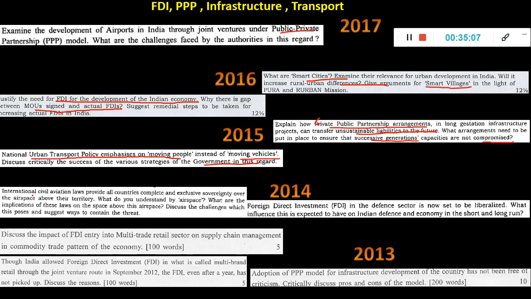2014: International civil aviation laws provide all countries complete and exclusive sovereignty over the airspace above their territory. What do you understand by airspace? What are the implications of these laws on the space above the airspace? Discuss the challenges which they pose and suggest ways to contain the threat. So it's about civil aviation. So here is a question on development of airports. It's about aviation and airspace.